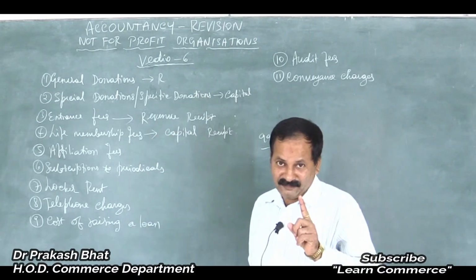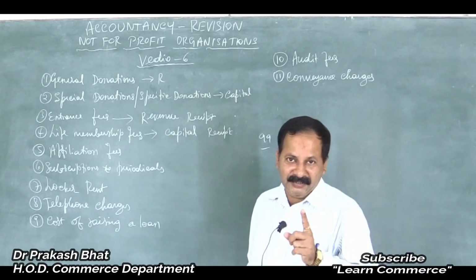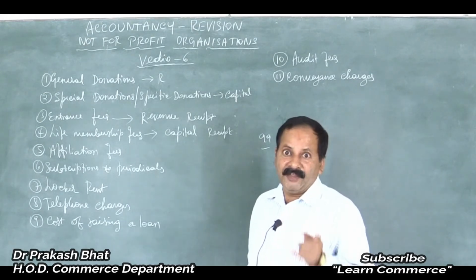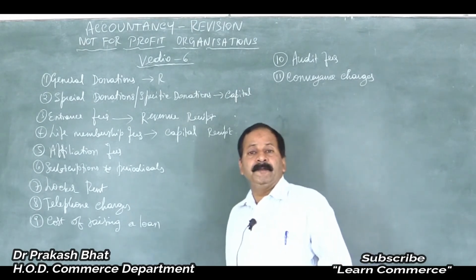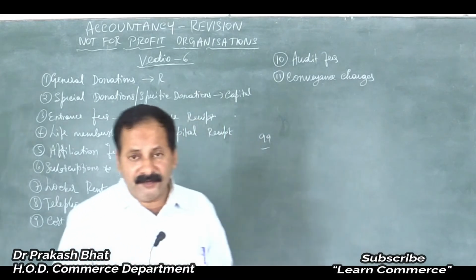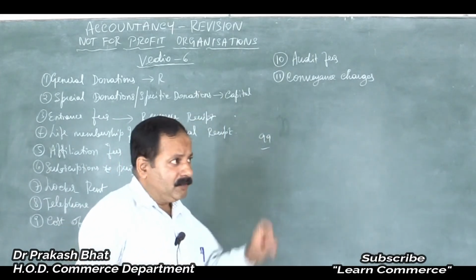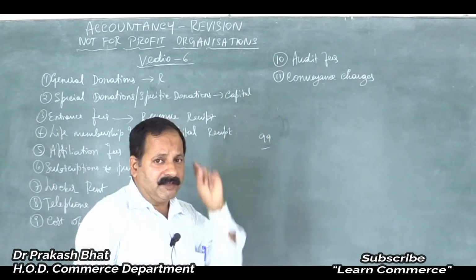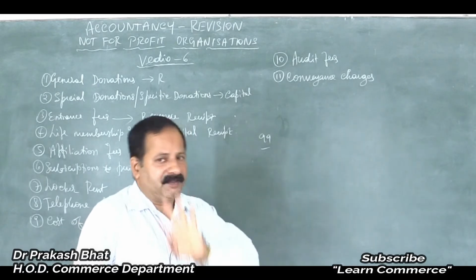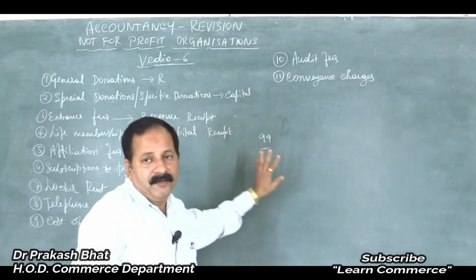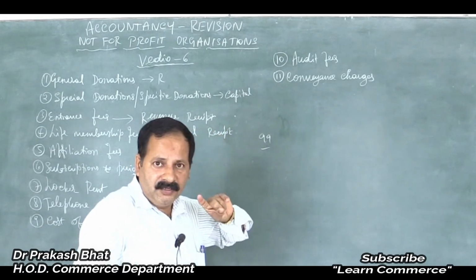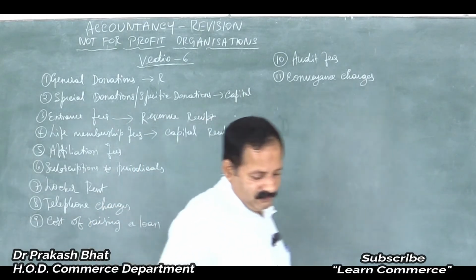Follow a particular norm and continue. If they ask you specifically in the problem itself to classify the following into capital receipt, capital expenditure, revenue receipt, revenue expenditure, you must be specific and write everything. Clear?